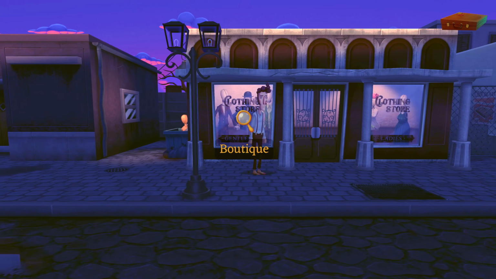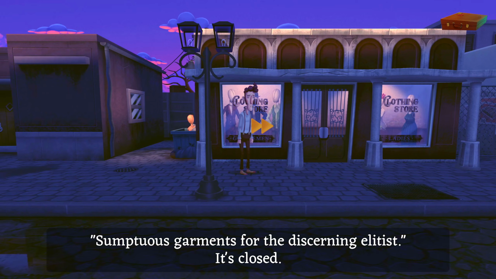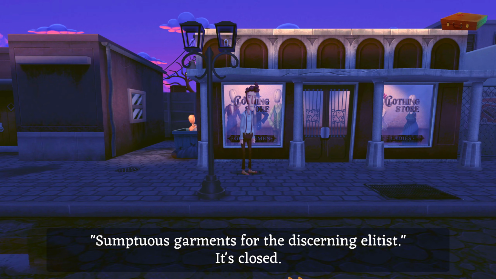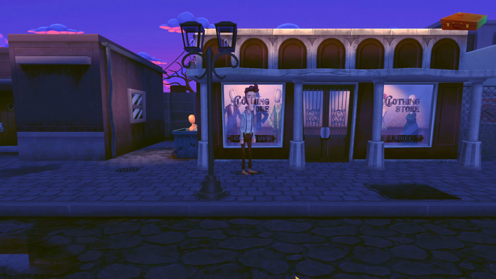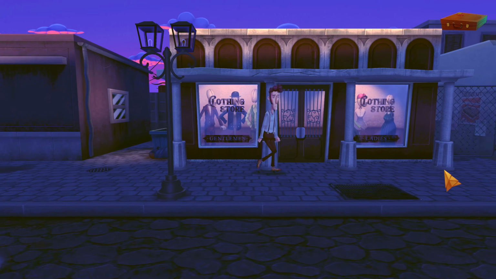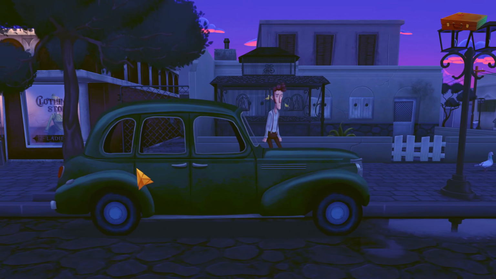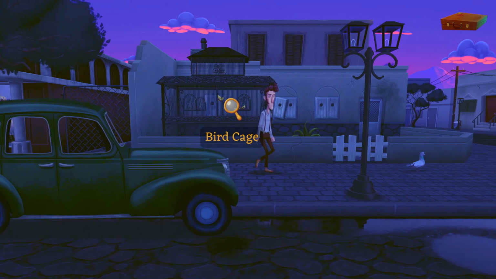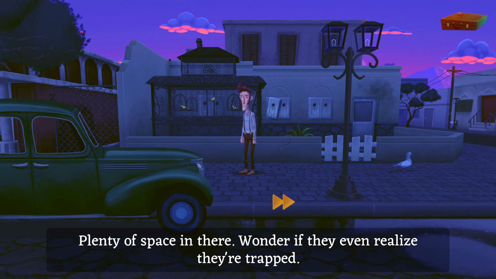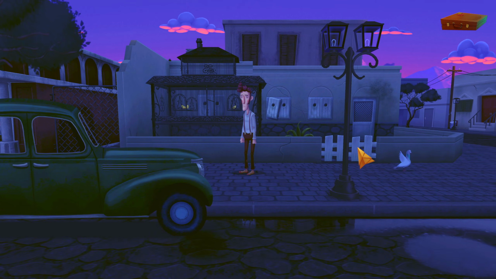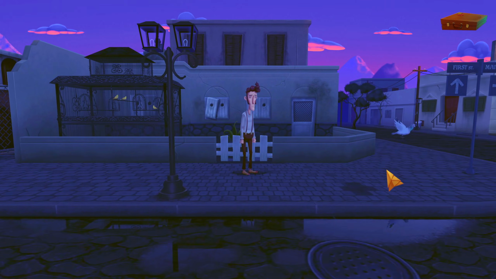Okay, so we've got a clothing store here where the mannequin came from. Sumptuous garments for the discerning elitist. It's closed. So it is. Never mind. What else have we got around here? A very 2D looking car. A birdcage. Plenty of space in there. Wonder if they even realize they're trapped. Maybe not. Right.